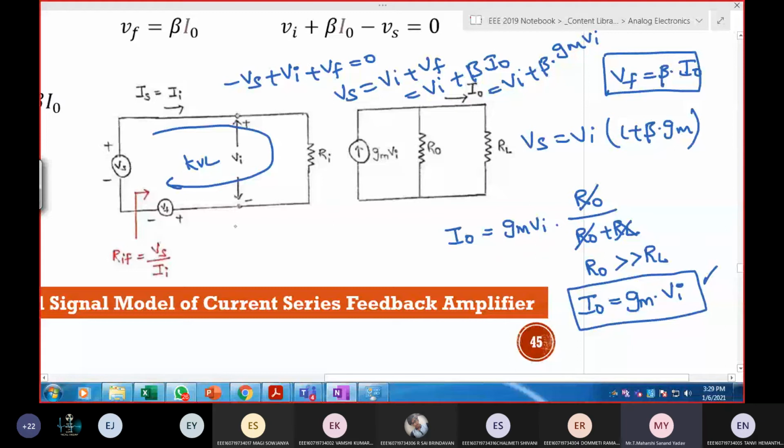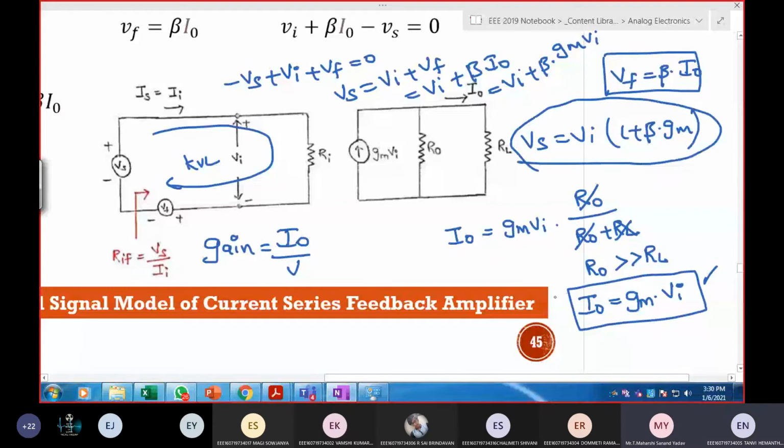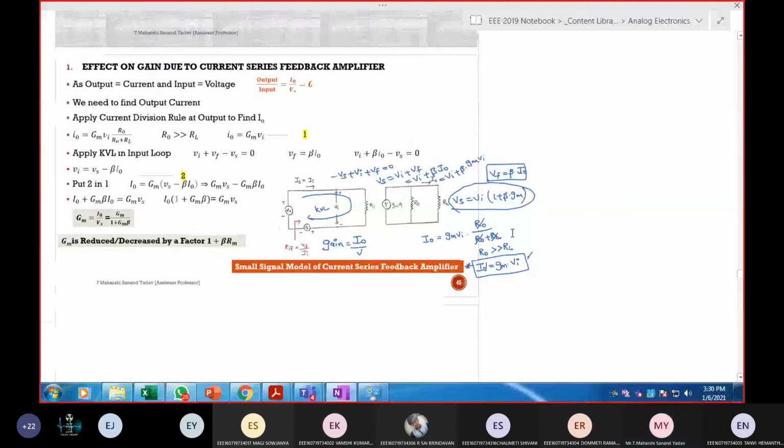Next, what's my requirement? To calculate gain: output by input. The output is I naught and the input is voltage VS. I got two equations, so instead of substituting, you can directly divide them if you want to calculate the gain.